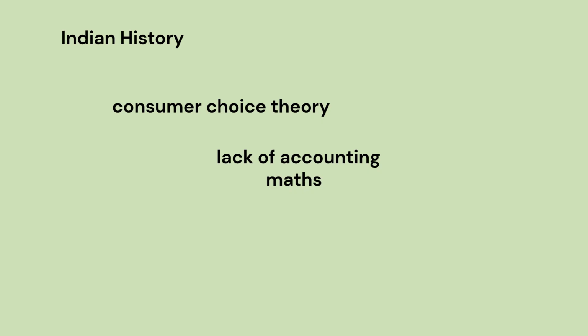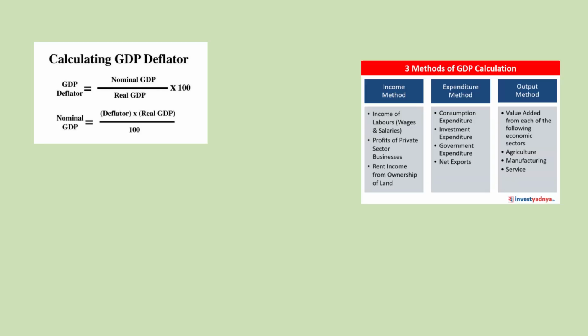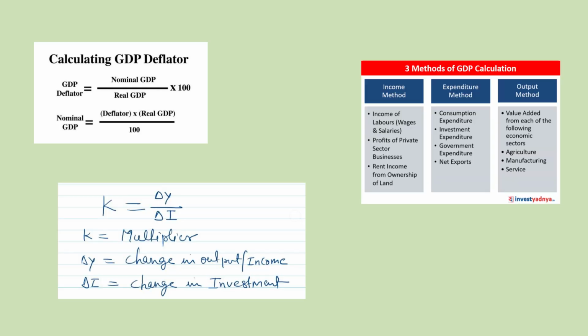Next is a lack of accountancy. In the CUET topics, you will study such things as calculation of national income, double counting, calculating inflation, etc. These topics are just not present in the Gaokao version, and honestly, it makes sense because it is a humanities paper, so it doesn't make sense for there to be math present.